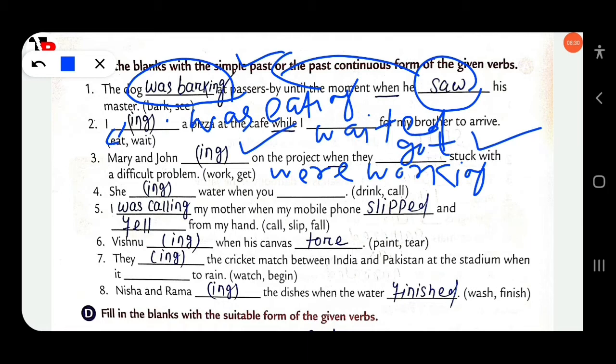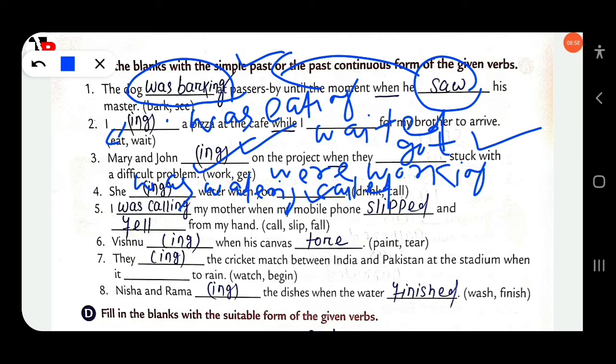Then next, she dash water when you dash. That means which action was continuing? She was watering. Okay, she was watering. Okay, ing. Okay, she was watering when you called. So here you have to write "called". So which action was continuing? She was watering the plant, at that time you called. So here the first one is ing, was watering, the second one is simple past, called.